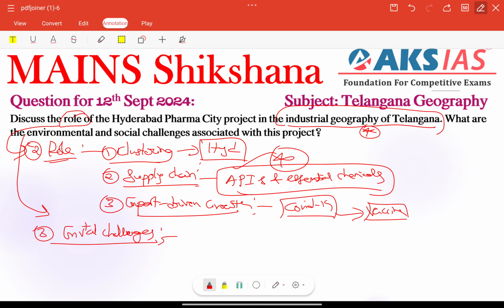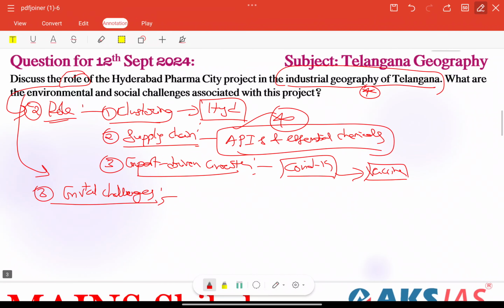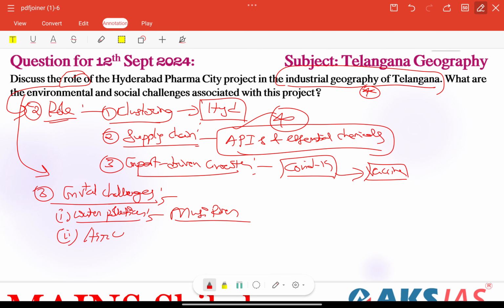First important thing we can include here is water pollution, right? From this project we can get a water pollution issue, especially in the Musi river, leading to contamination and affecting the aquatic ecosystem. Very important. Other than that, we can talk about air quality deterioration, right? Air quality is deteriorating because of this project.